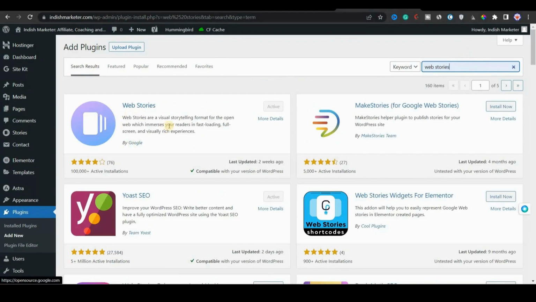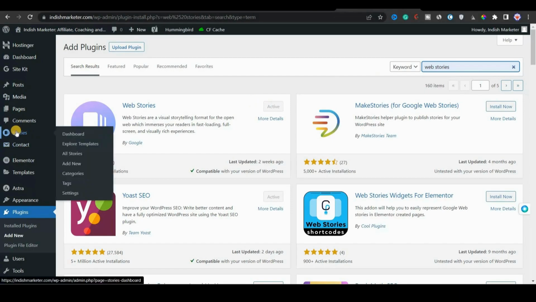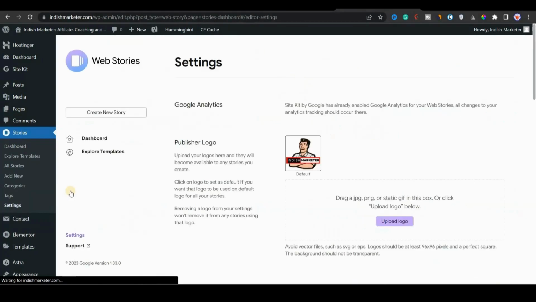The first result is Web Stories by Google. You can see here that it's already active because I have installed and activated it already. Now if you have not installed it, then you'll see something like install now, and you can install it and then activate it. When it becomes active, on the left side of the screen you will see stories, and the first thing you have to do here is go to the settings, because you have to set up the web stories so that you can start creating.